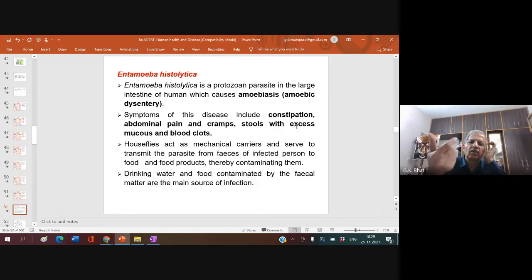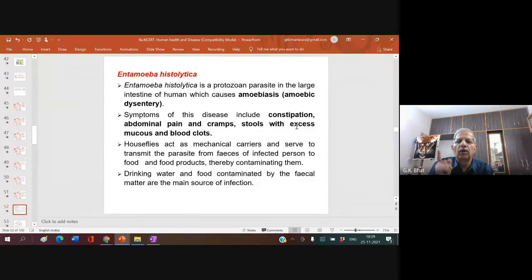If it is a simple loose motion, you need not worry. Just fast for a day. Don't take any food, and it will automatically stop. Or if you feel you are having too much loose motion, take one big lota of buttermilk with some fenugreek, put it to your mouth and drink that. The whole day you will not get loose motion at all.